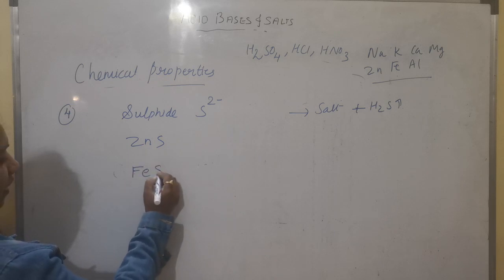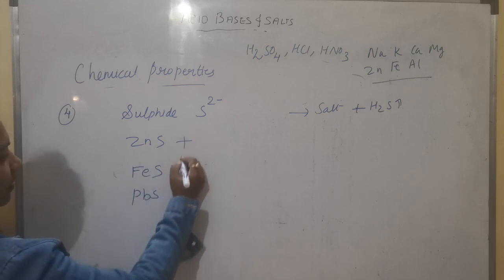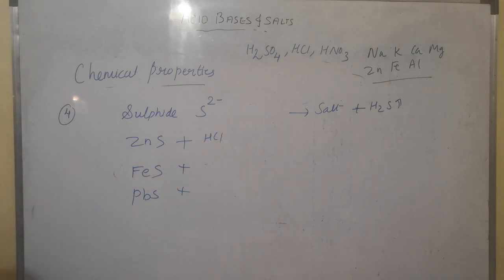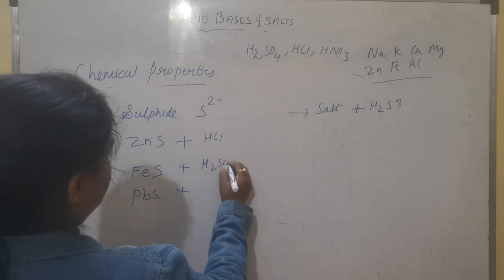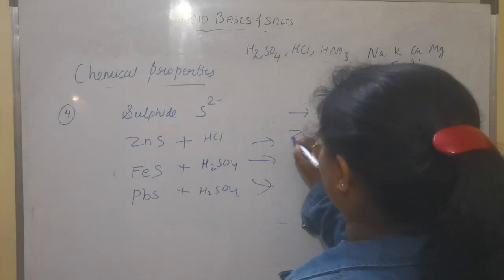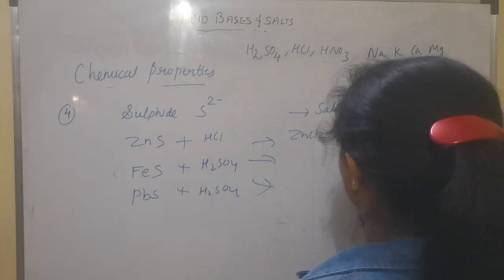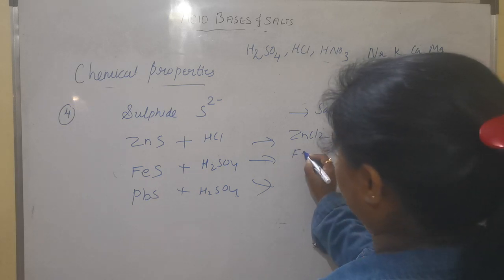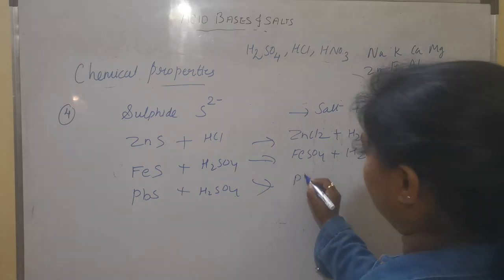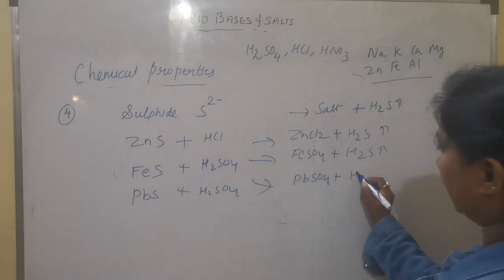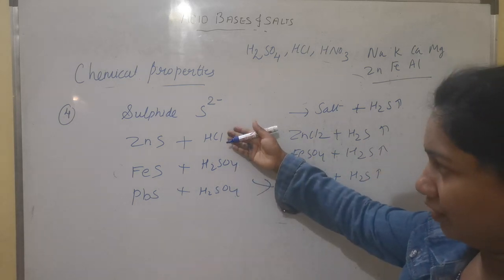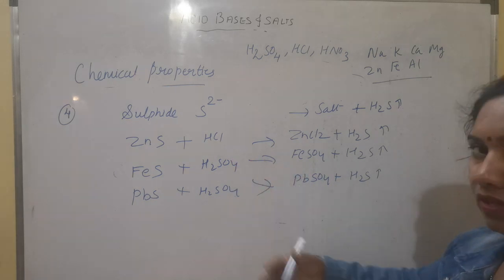Zinc sulfide, iron sulfide, lead sulfide, when reacted with acid, you are going to get salt plus hydrogen sulfide gas. FeSO4 plus hydrogen sulfide gas. Here lead sulfate plus hydrogen sulfide gas. You can change the acid. Here you could take H2SO4, HCl, HNO3, anything.